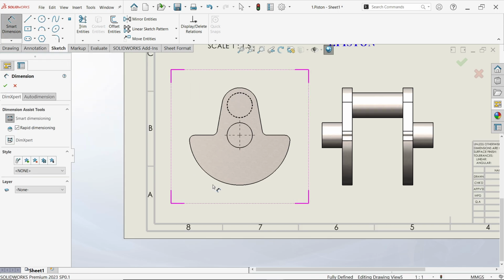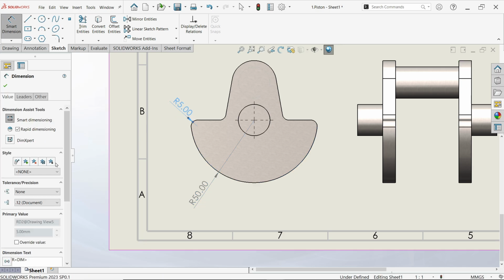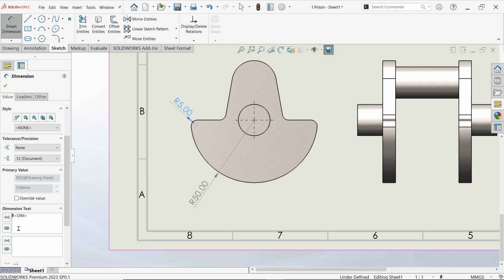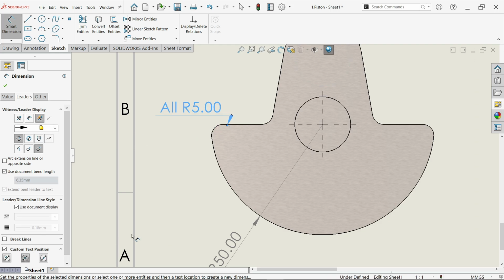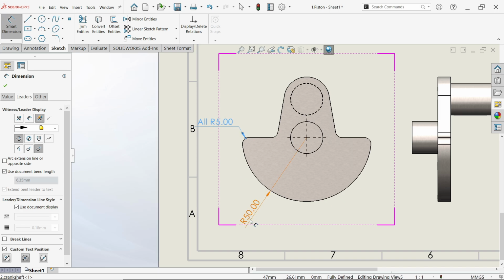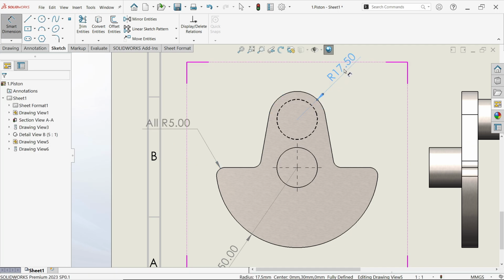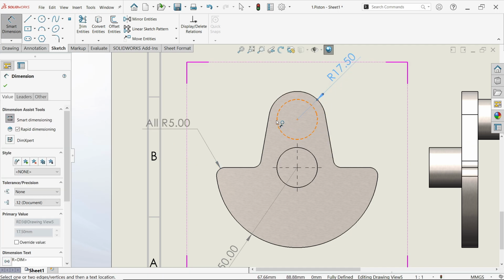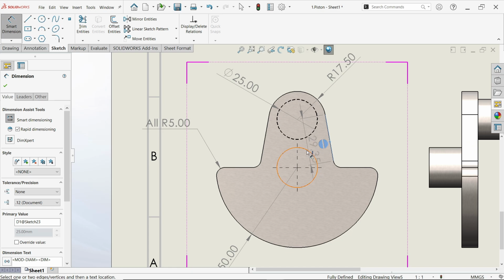Now let's apply dimensions. In text write all gap. Now just unhide this so it looks more realistic. Now okay, now there is one angle.